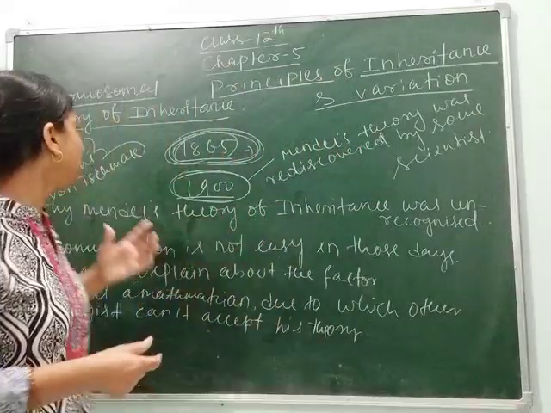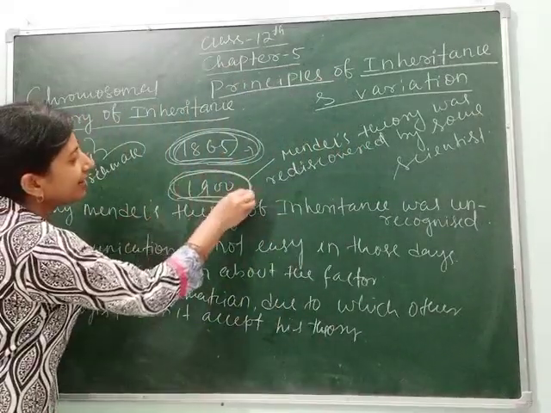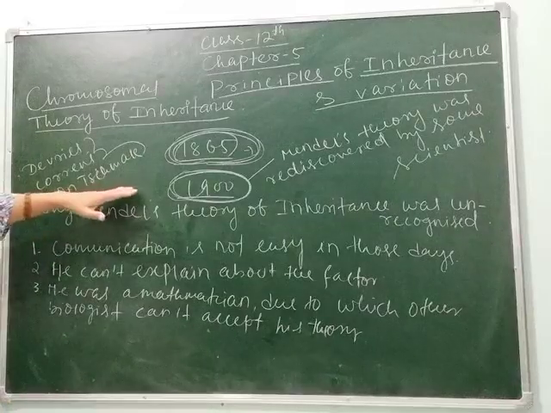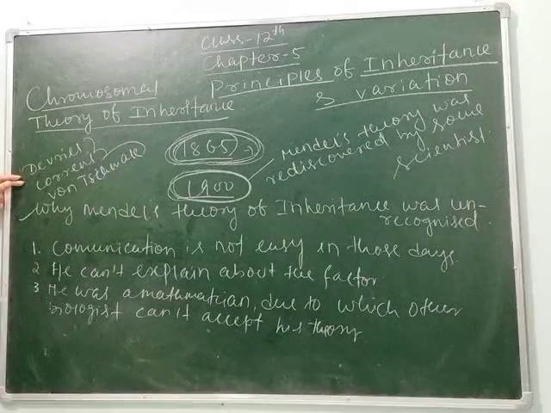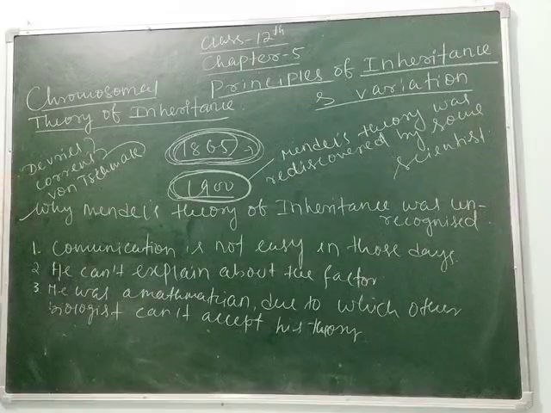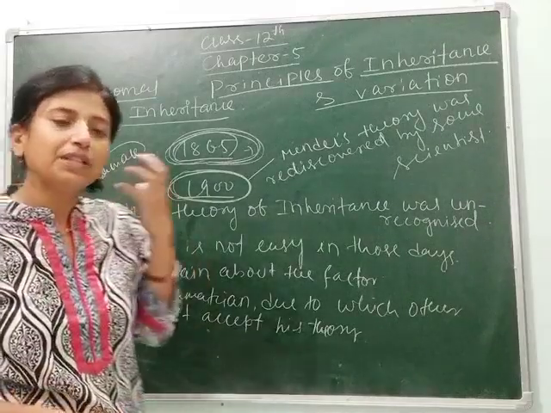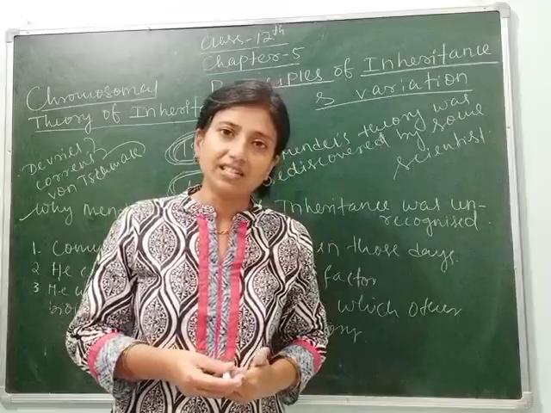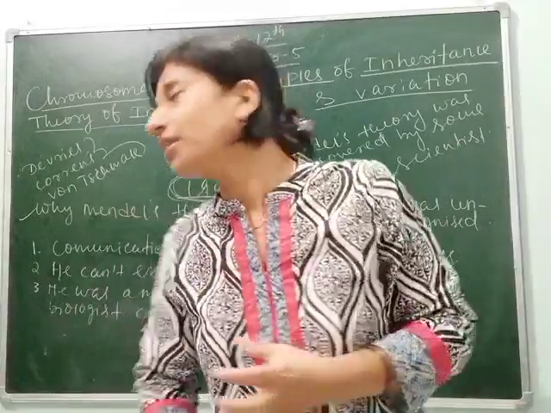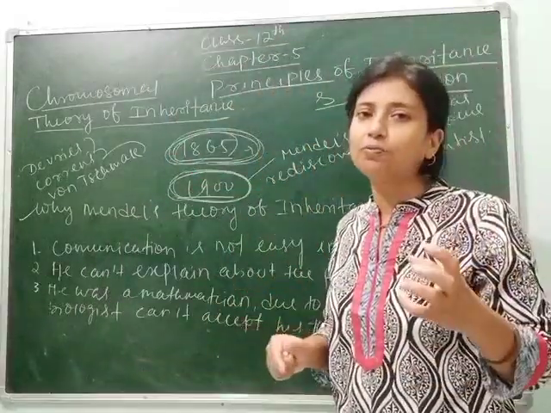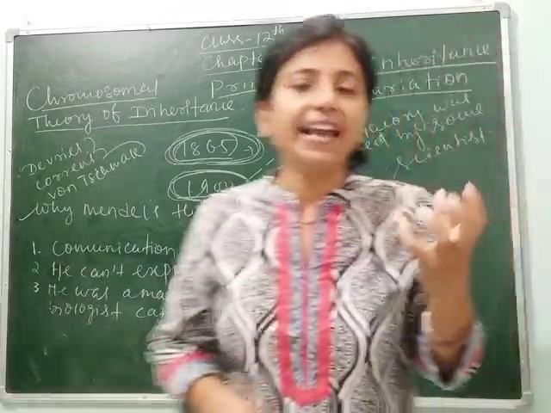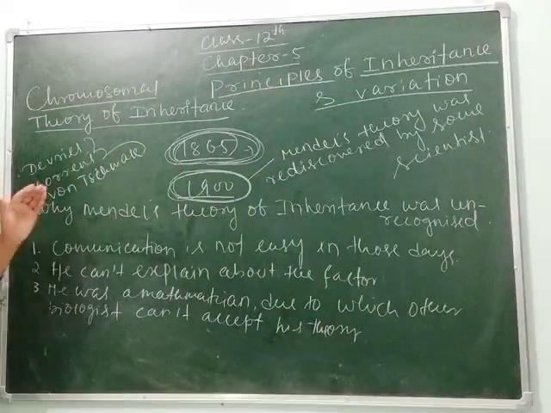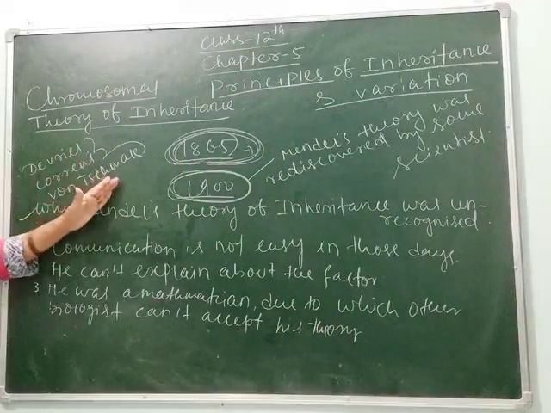More powerful microscopes were invented till 1900, and in the year 1900 De Vries, Correns and von Tschermak independently rediscovered Mendel's theory, and to know how the characters are transferred from one generation to another generation. Although they rediscovered the theory, the experimental proof on how characters transfer was given by T.H. Morgan. Clear?